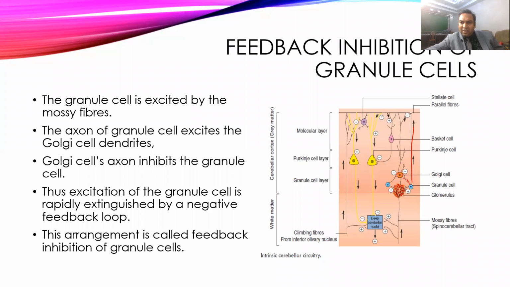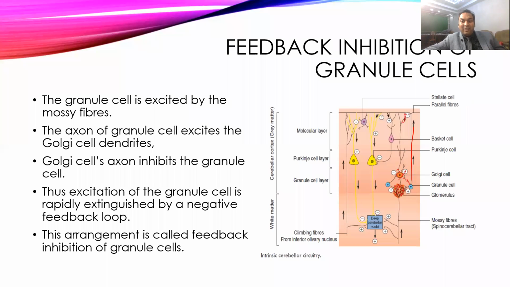This is the Golgi cells, and it sends the axons of the granule cells to the Golgi cells and causes excitement of the Golgi cells.